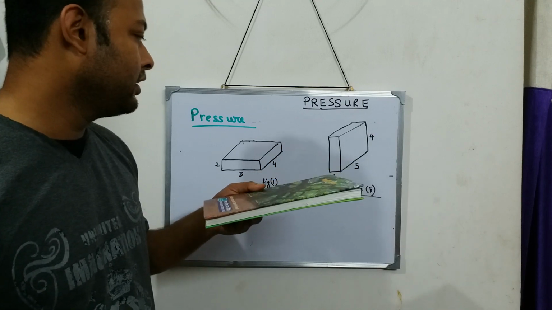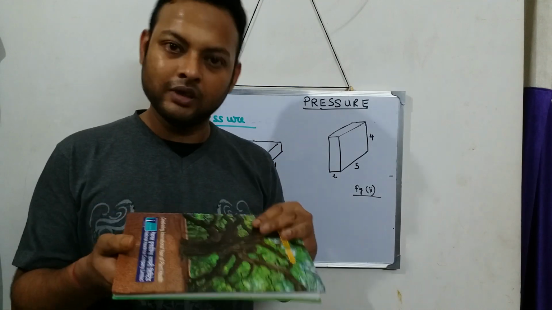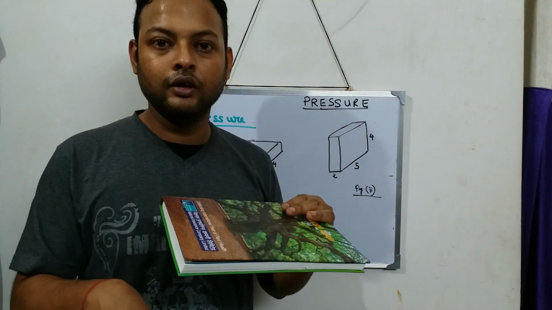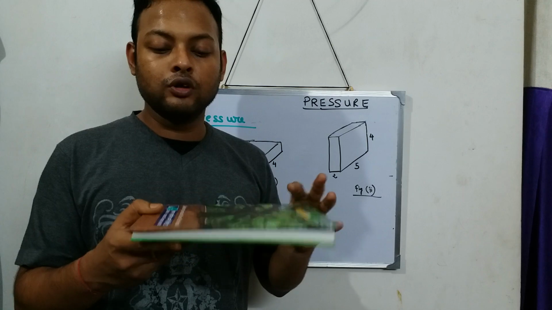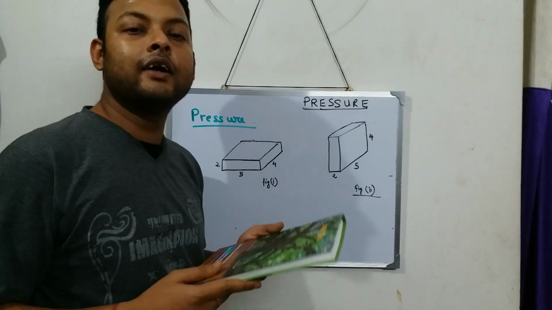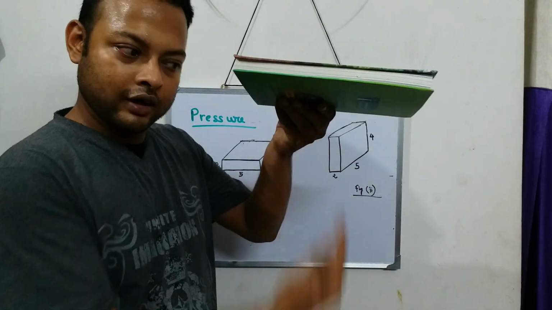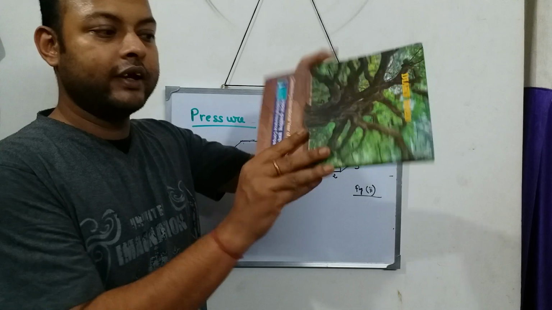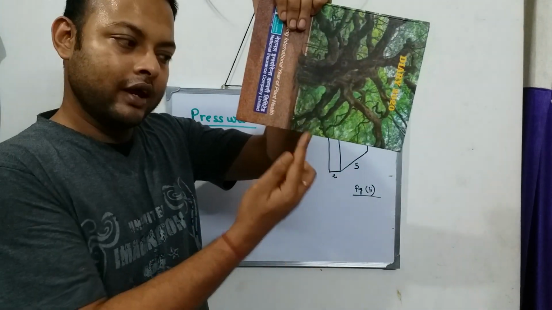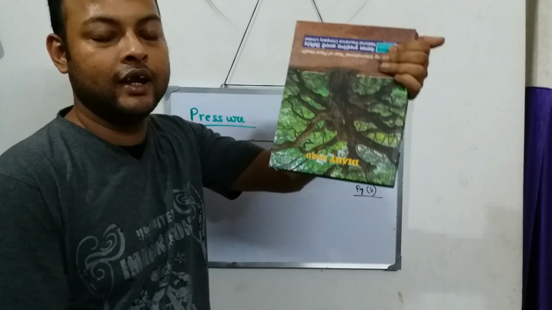Suppose this diary applies a force, weight meaning vertical force only, of say 800 Newton. If I keep the diary in this way, 800 Newton. If I keep my diary in this way also, force 800 Newton. If I keep my diary in this way also, 800 Newton.